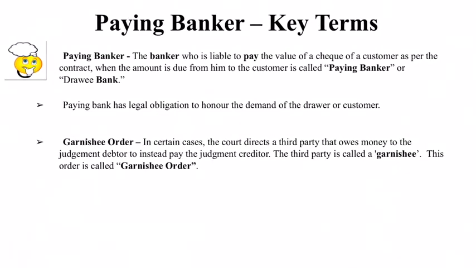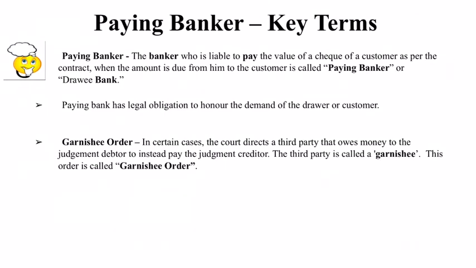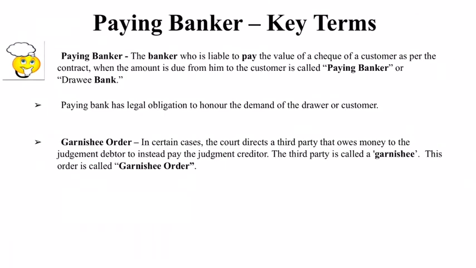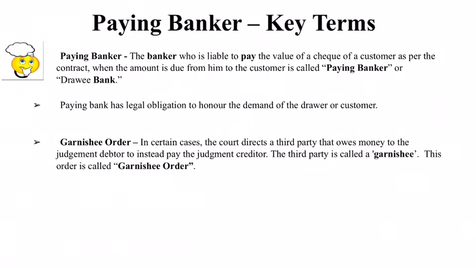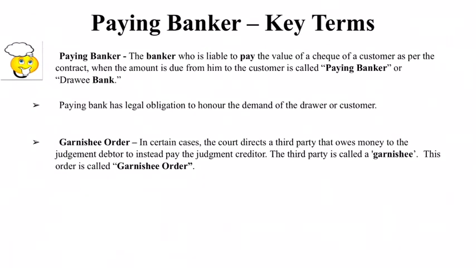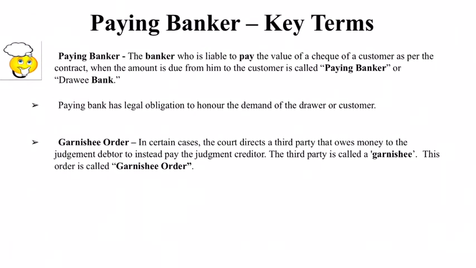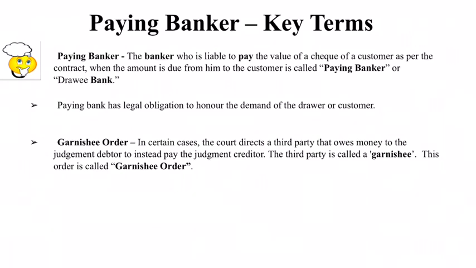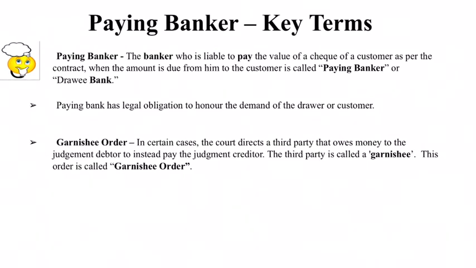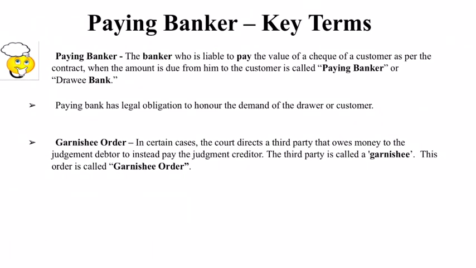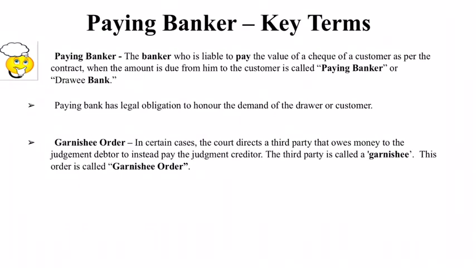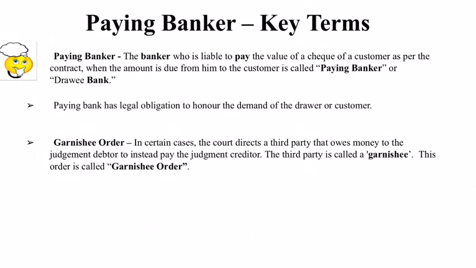Okay. So a paying banker is duty bound to honor the payment after doing due diligence. So it is duty bound to honor the payment of its customers after doing due diligence. Okay. We move on to the next term. It is called a garnishee order. Okay. Now let me explain this with an example.